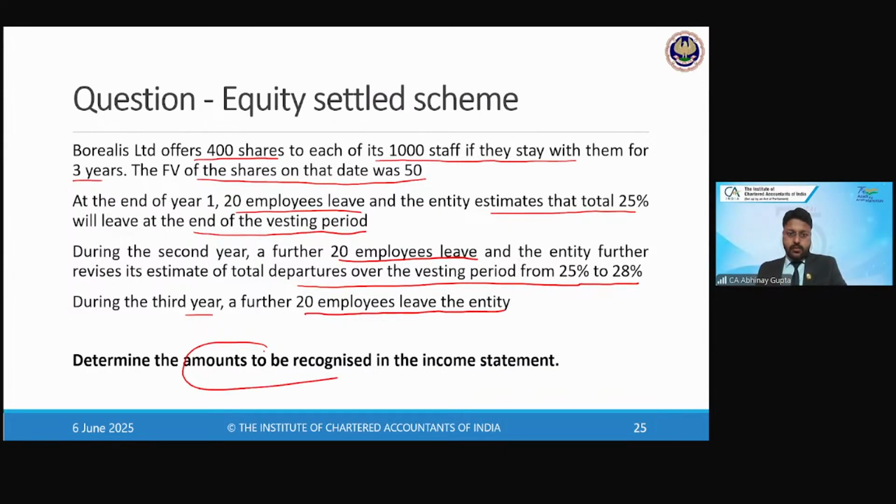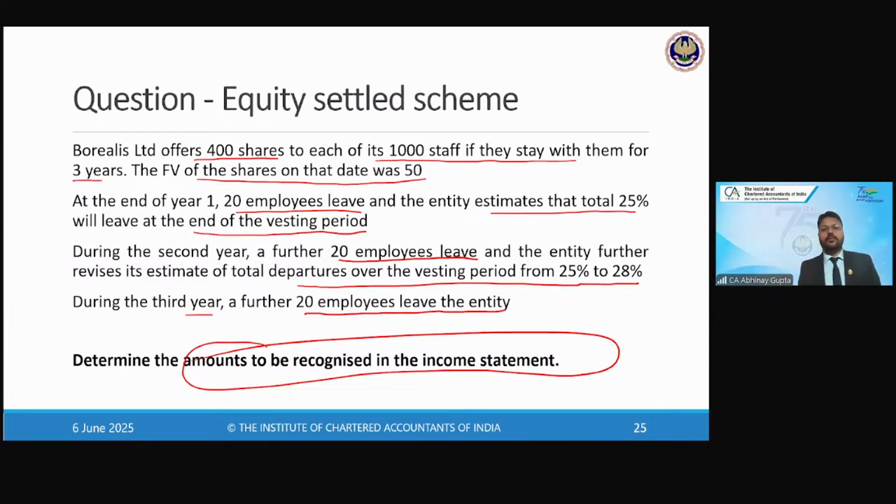Determine the amounts to be recognized in the P&L over the period of 3 years. So you just need to come up with the expense amount for year one, year two, and year three. If you want to quickly try your hands on this.